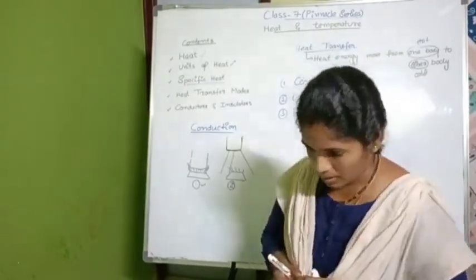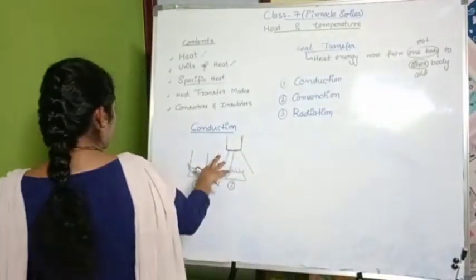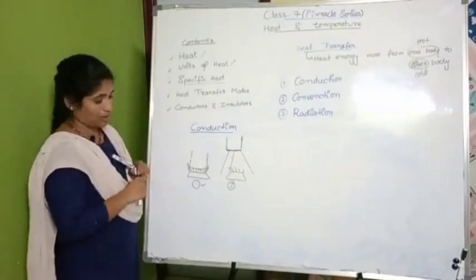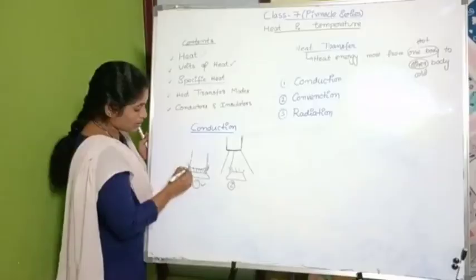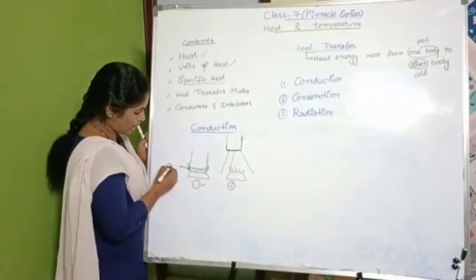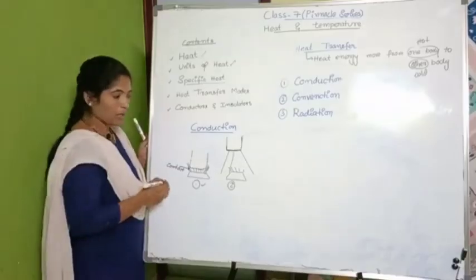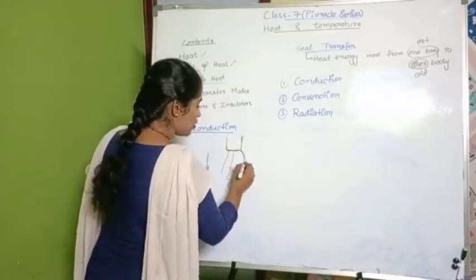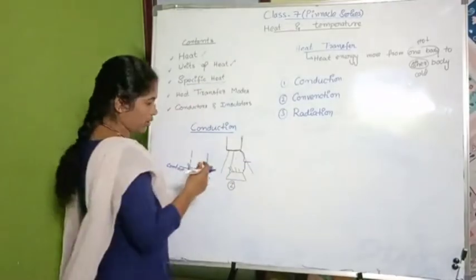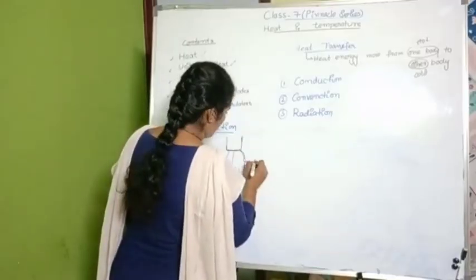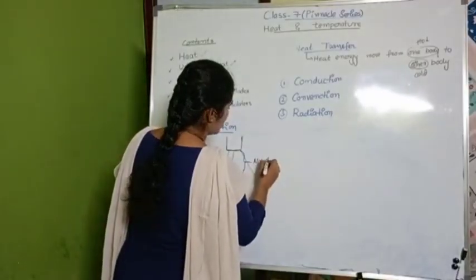Have you observed the thing in these two cases? Here the vessel had contact with the fire. Here the vessel is not having any direct contact.